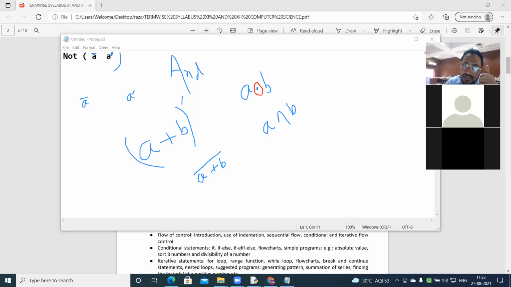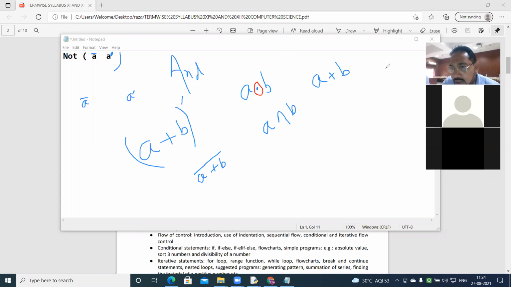Is it clear? For not we put a dash, and for and we put a dot. The intersection sign given there is not needed, though I told you anyway. For or we will use a and b, and I will write a plus sign for it.